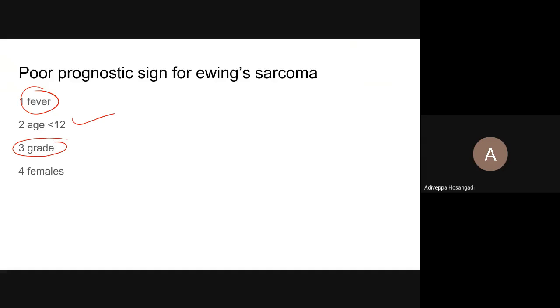Please remember that. Grading is based on the N/C ratio and the amount of abnormal cells. In Ewing sarcoma, grading does not give any indication towards prognosis.